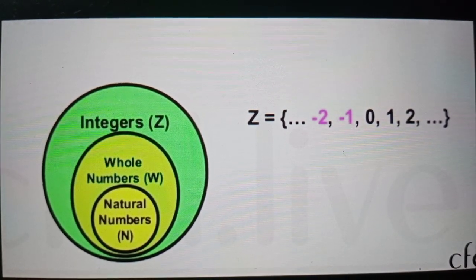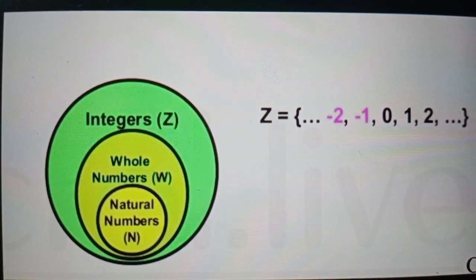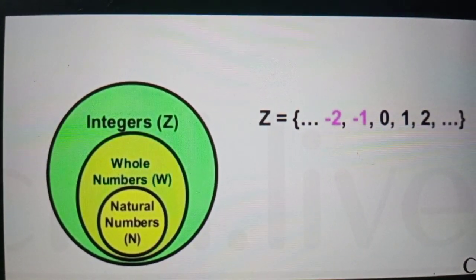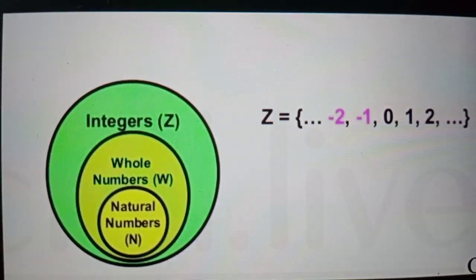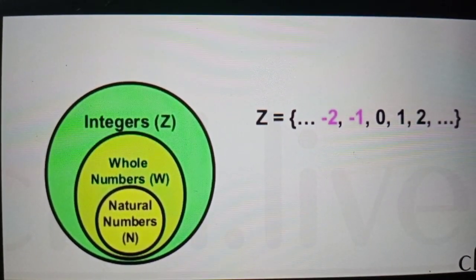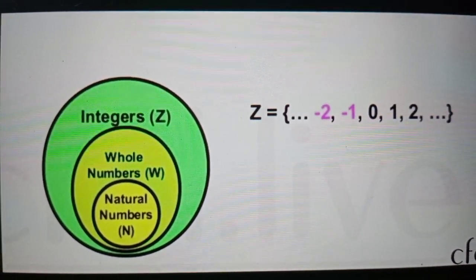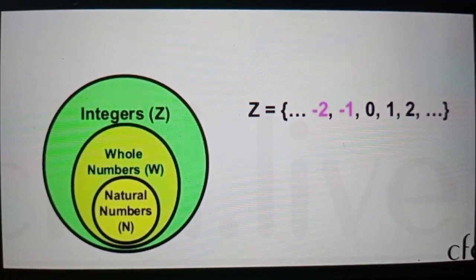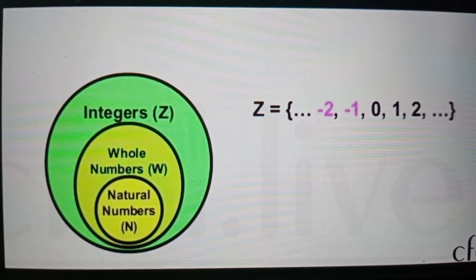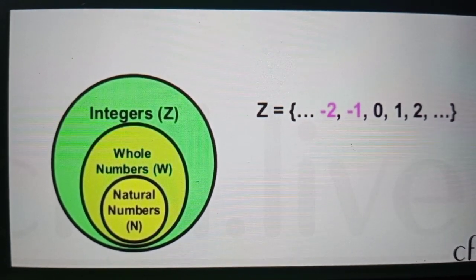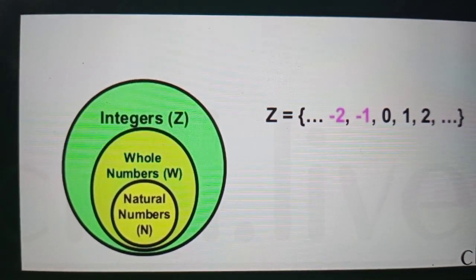In our day-to-day life, we don't use these numbers. Do you ever say that I want -2 apples? No, right? You simply say I want 2 apples, I want 3 apples, or there are 2 apples in the basket. There is 1 apple in the basket, or you can also say there are 0 apples in the basket, but we never say that; we directly say the basket is empty. But do we ever say that there is -1 apples in the basket? Do we say that there are -2 apples in the basket? No, that means these are imaginary negative numbers which are included with whole numbers to form integers.